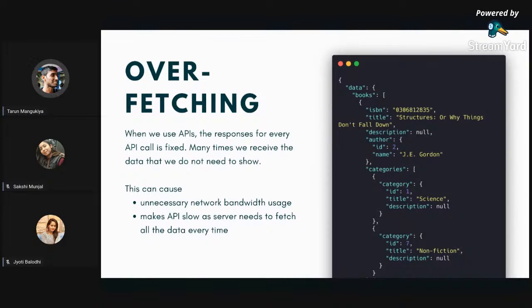But as I told you earlier, with GraphQL, you will only get the fields that you want or that you need in the UI, right? So, if you do not request the categories field or author field, it won't be there, right? So, this can certainly make GraphQL APIs faster than the traditional REST APIs.